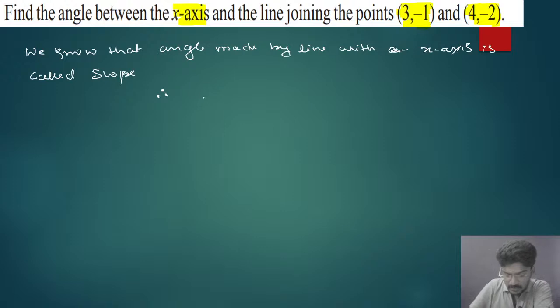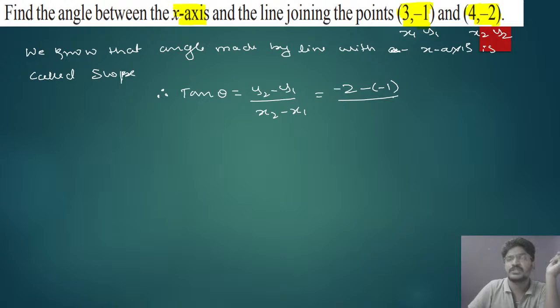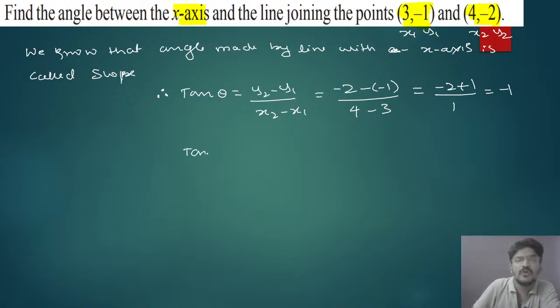Therefore we can write tan theta equal to y2 minus y1 divided by x2 minus x1. So this is x1 y1 and this is x2 y2. Here y2 is minus 2, y1 is minus 1, so that is minus 2 minus of minus 1, divided by x2 is 4, x1 is 3. That will be minus 2 plus 1 divided by 1, that is minus 1. Therefore tan theta is minus 1.